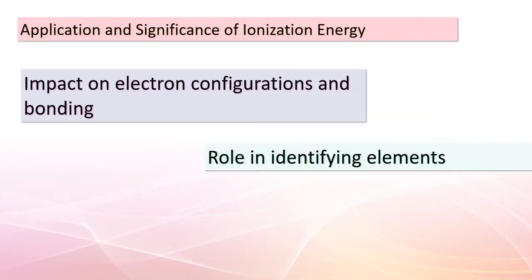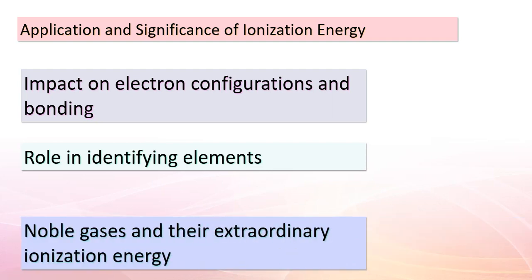Ahoy, scholars! We're on a quest to unravel the real-world implications of ionization energy. Ionization energy influences an element's electron configuration and bonding behavior. Elements with low ionization energy tend to form cations more readily, seeking to lose electrons and attain stability. Think of it as elements eager to share.